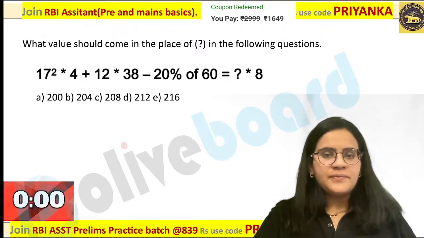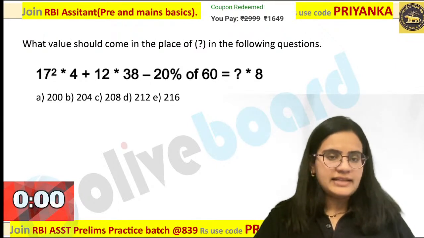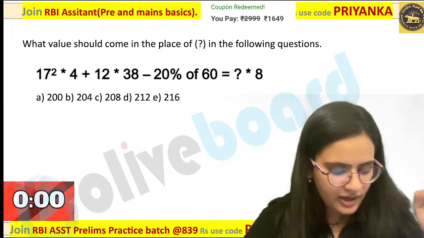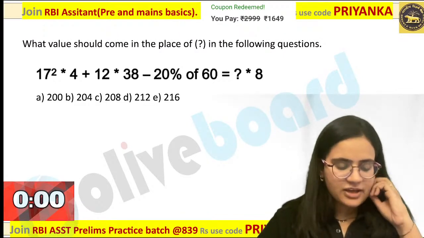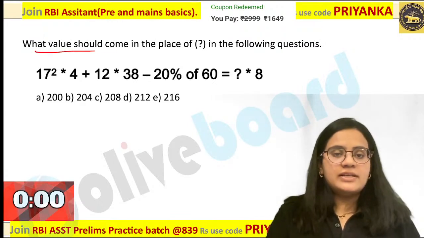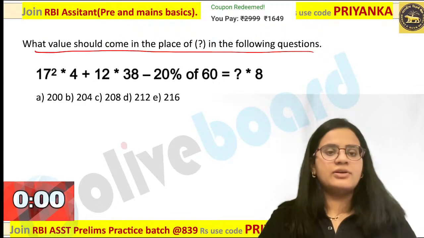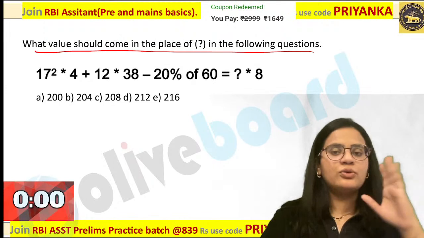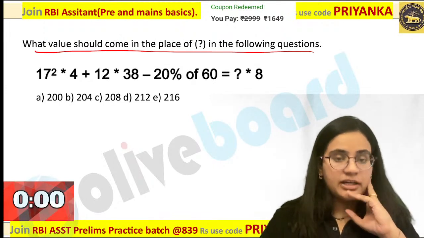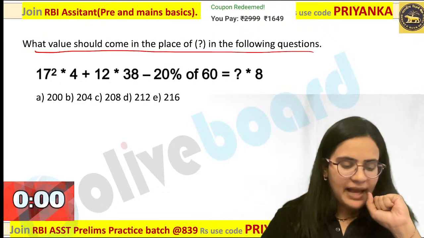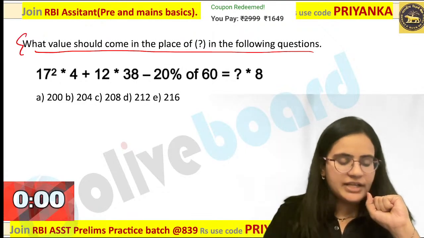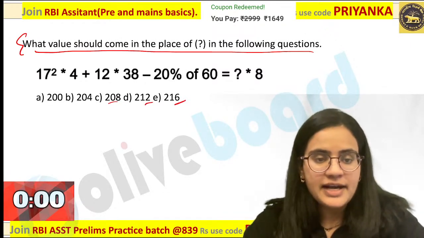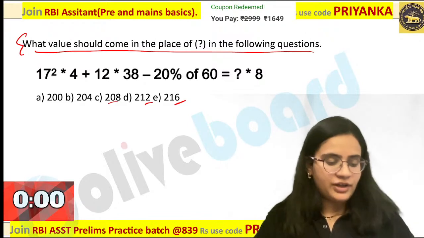How will you go about this? Is there any other short trick to be followed? Have you read the question? Sean, Agastya, Vishwajit, really good performance, guys. What you have to check is, the question is about the simplification over here. So you need not even calculate the full value over here. Directly you could have followed the unit digit method also. Now when will the unit digit method be applicable? When the question is about simplification and all options are ending with a different digit over here. Can you observe that? Yes, all the options are ending with a different digit over here.